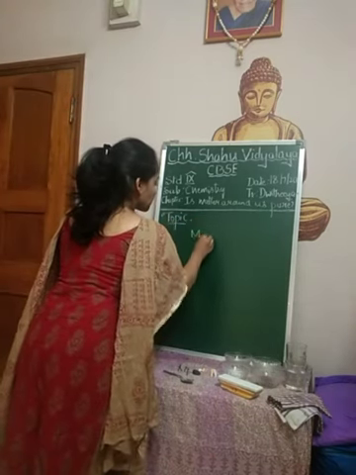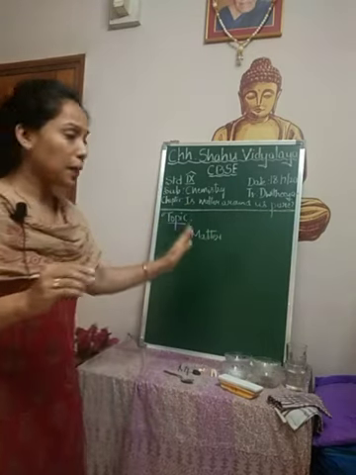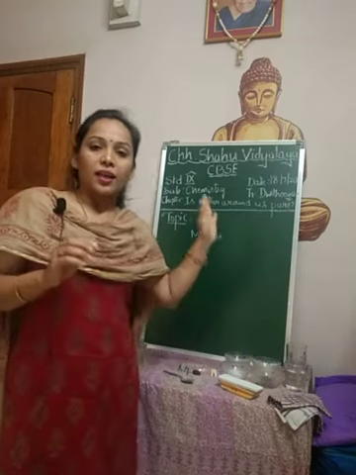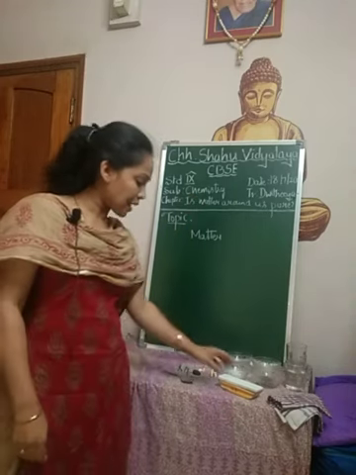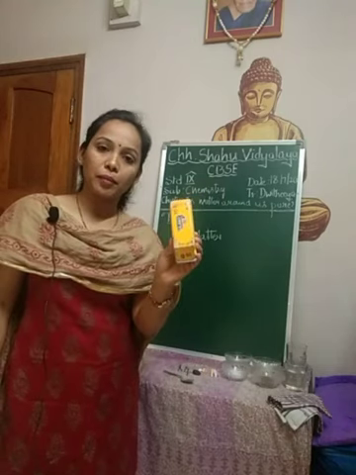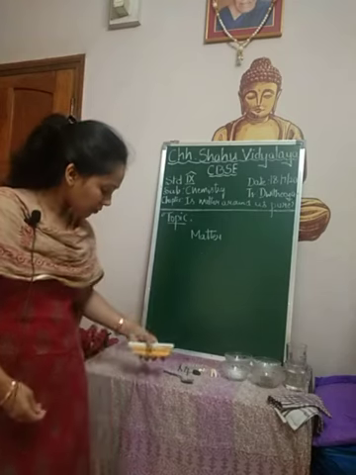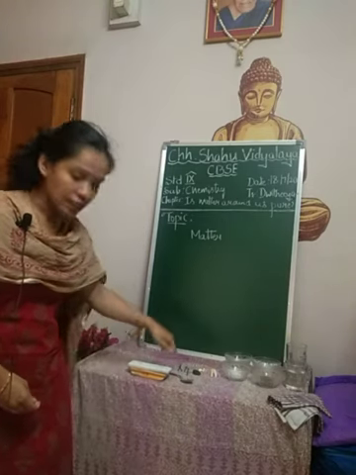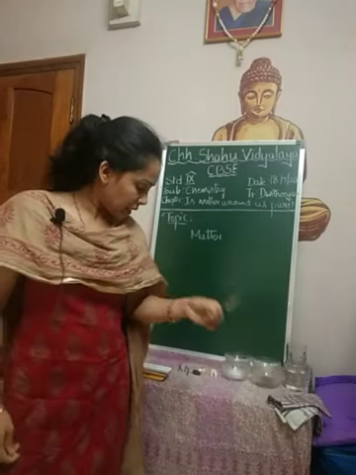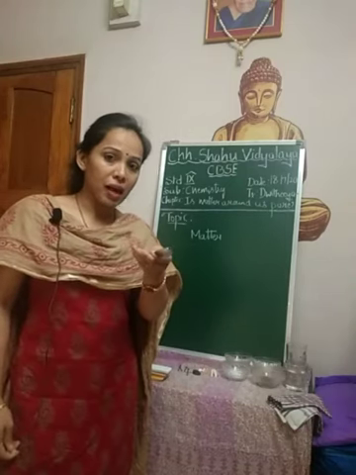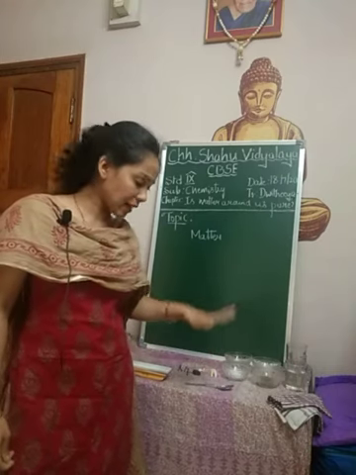Matter. We understood that matter is something which has a mass and it occupies space, right? For example, duster is a matter because it has mass, right? It weighs some grams and it does occupy space. The spoon is also a matter because it also has mass, it weighs, and also it occupies some space, right?